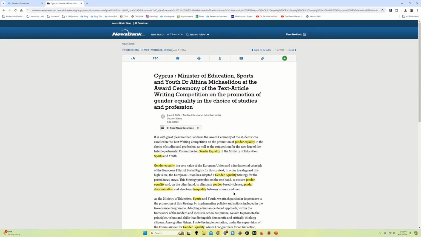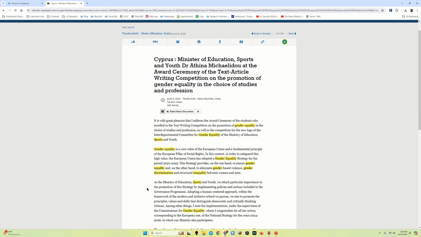I can get a really good idea of different words that I might not have thought of to use in my academic searches in Dragon Quest. That's going to be one of the main uses for newspaper articles when you're doing academic research, right? We're going to see things like structural inequality coming up, gender discrimination, gender-based violence. These are all search terms that I could use in Dragon Quest that I could expand my search with.